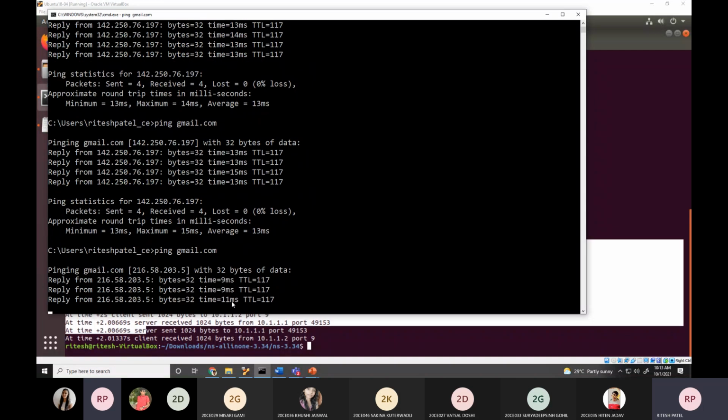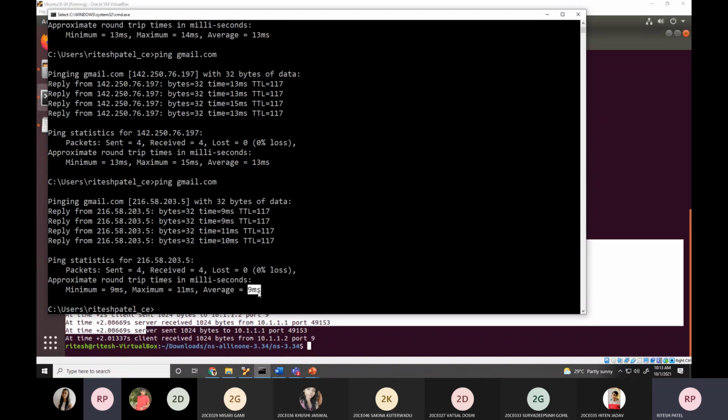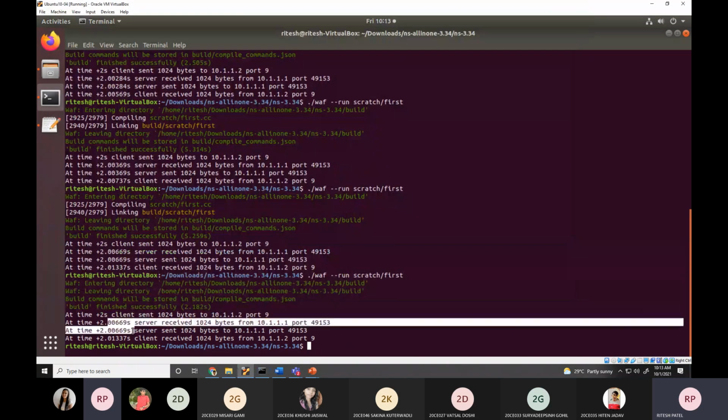You can see 11 milliseconds. So in real time, if you run at any period of interval, you will get different parameters, different values. But in simulation, you will get same values. So simulation gives you facility to create your environment and you can compare those results.